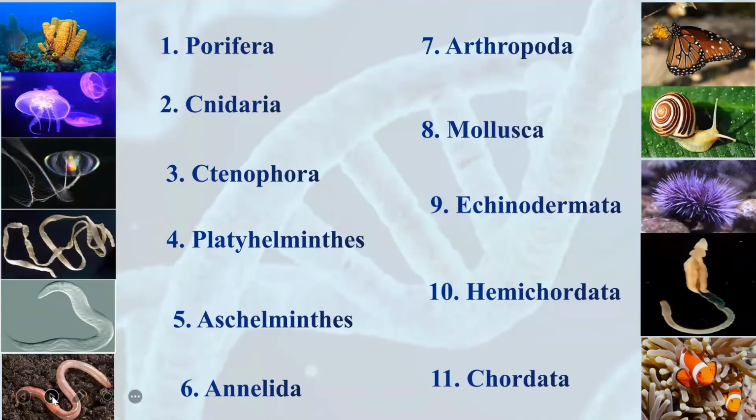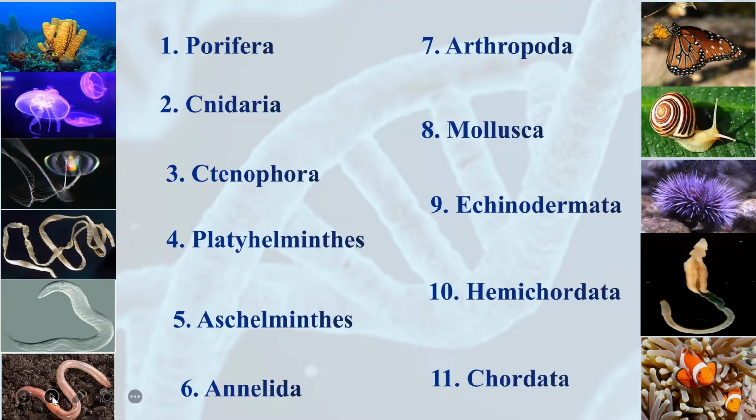Now, Animal Kingdom is the fifth kingdom that was given by R.H. Whittaker. R.H. Whittaker has said that the living organisms can be classified according to their characteristics into 5 kingdoms. The names of these 5 kingdoms are Monera, Protista, Fungi, Plantae, and Animalia.